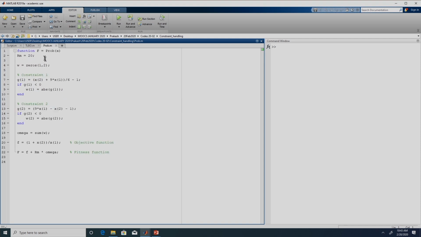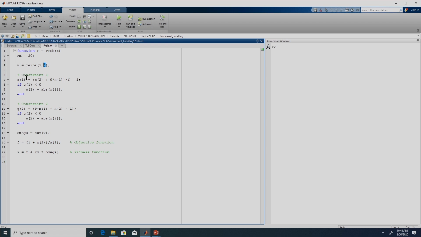Here we need to define the problem. As we know from the algorithm, we are going to get the decision variable x. In this case, since there are 2 decision variables, we will have x of 1 and x of 2. This penalty factor we are fixing to be Rm equal to 20. W is a row vector of 2 columns, because we have 2 constraints. Remember, this 2 is not related to the number of decision variables; it is because we have 2 constraints. For each constraint we are going to check the amount of violation, and we are going to assign it to W.